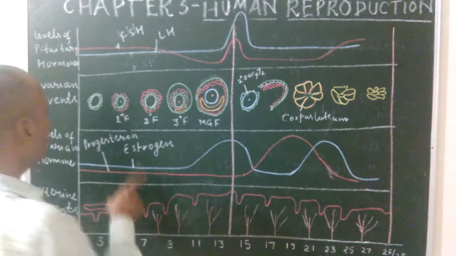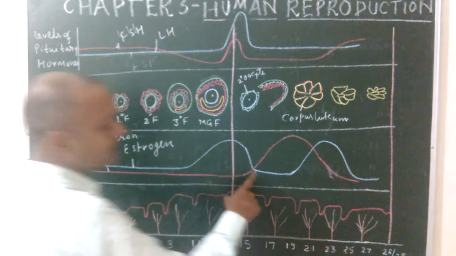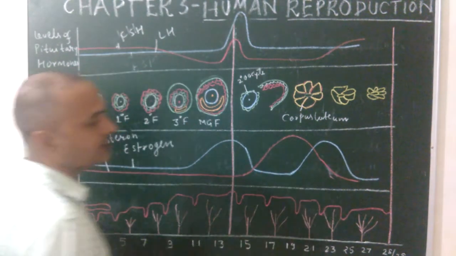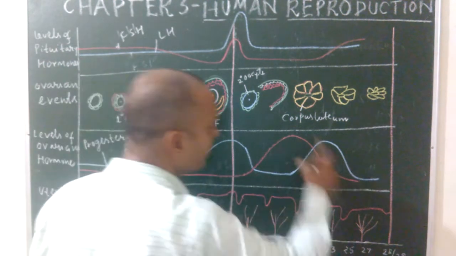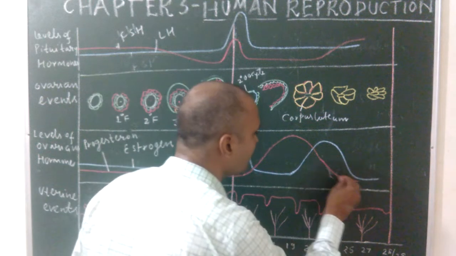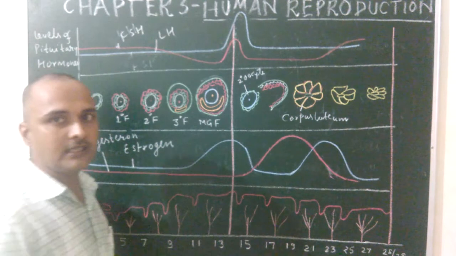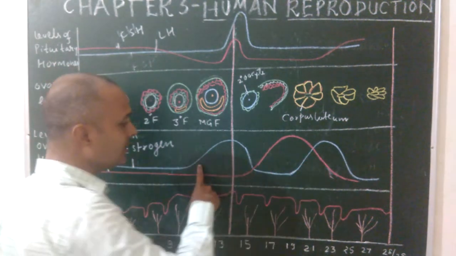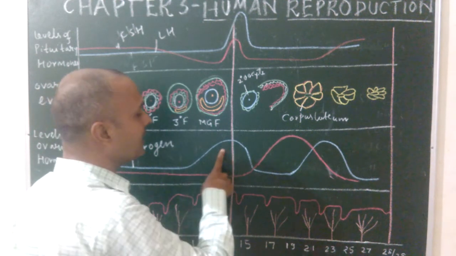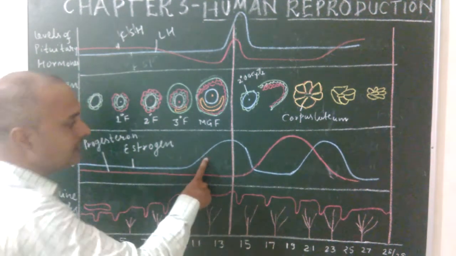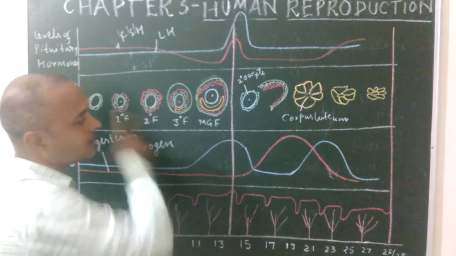Now see, after ovulation, the level of progesterone increases, because progesterone helps to thicken the wall of the uterus, or you can say it helps to maintain the wall of the uterus for implantation. Once again, what is the reason? There are 2 peaks of estrogen. The first peak is high before ovulation because estrogen increases after the menstrual phase and helps in the development of the mature Graafian follicle from the germ cells of the ovary.